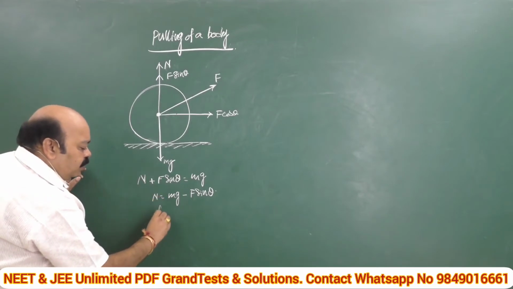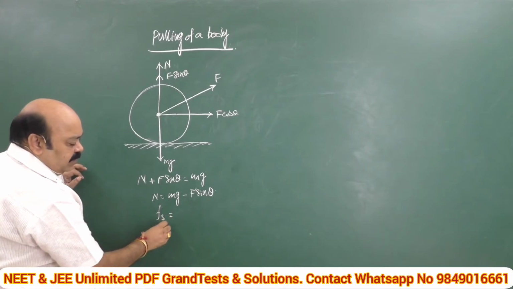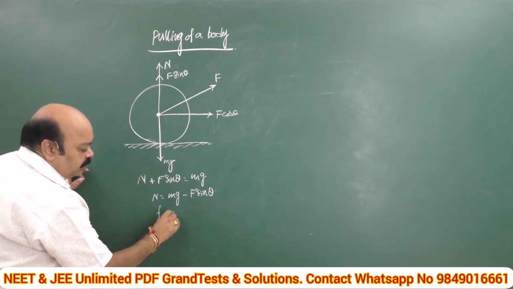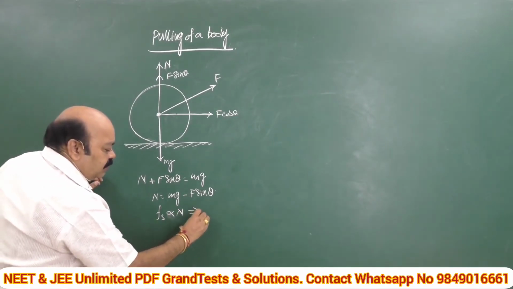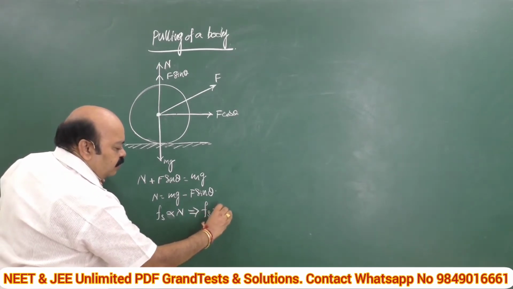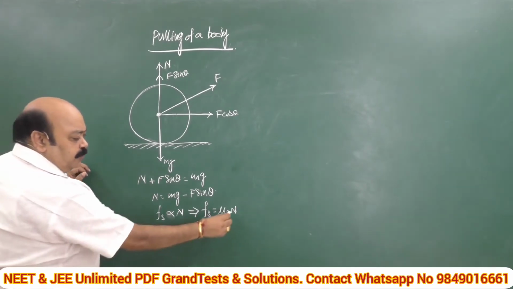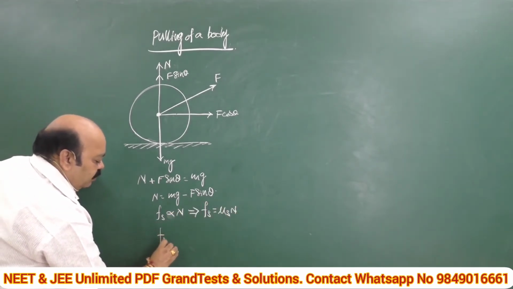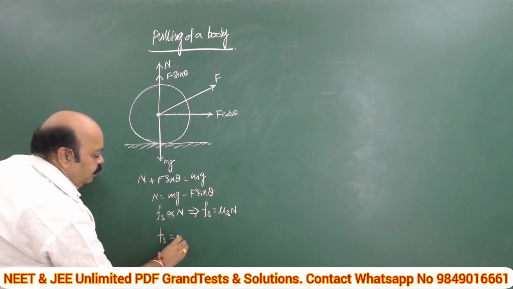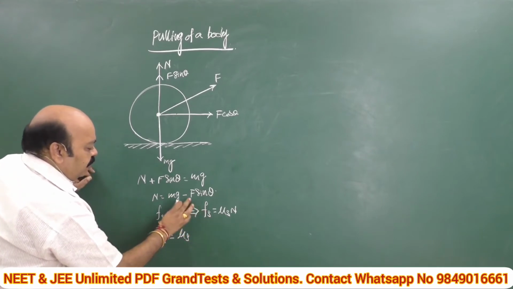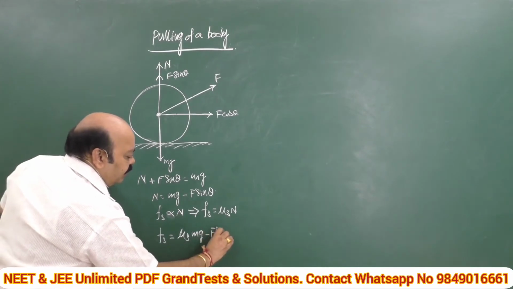From the definition, the frictional force which just begins to slide is called static frictional force, and it is directly proportional to the normal reaction. Introducing a constant, the frictional force Fs is equal to mu s into N. If we substitute the value of N in this expression, Fs is equal to mu s into (mg minus F sin theta).